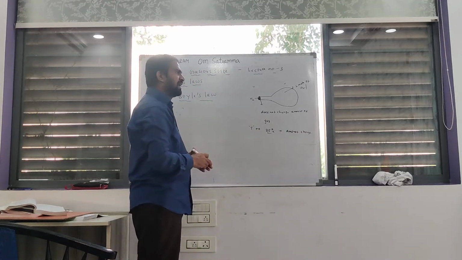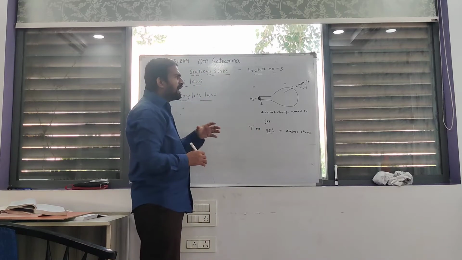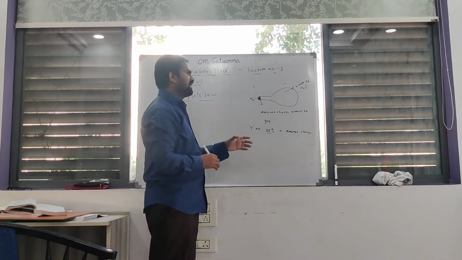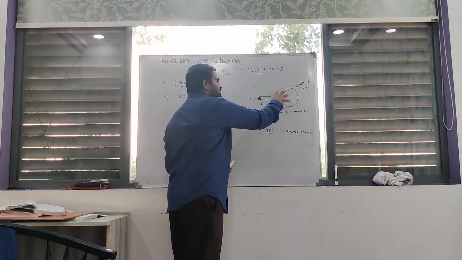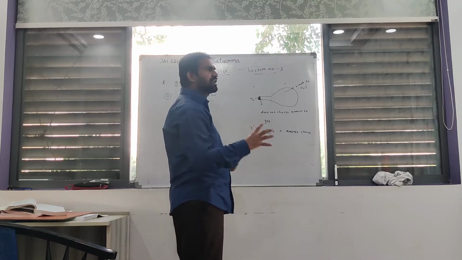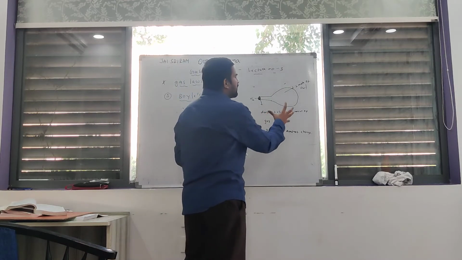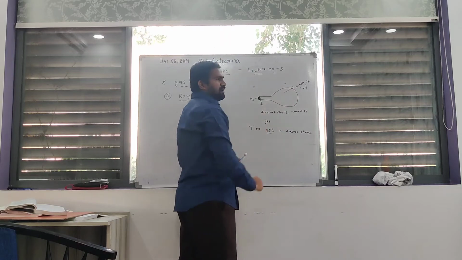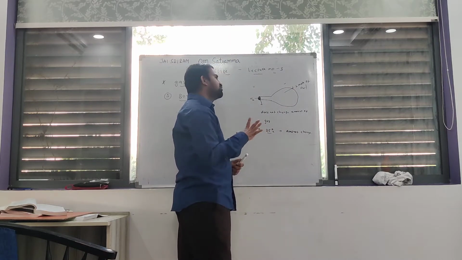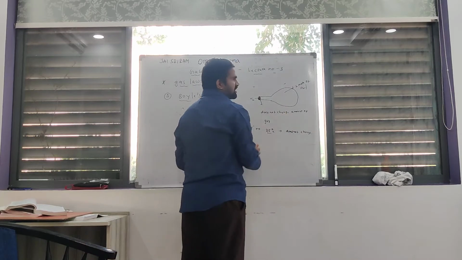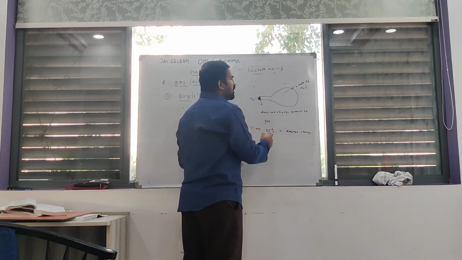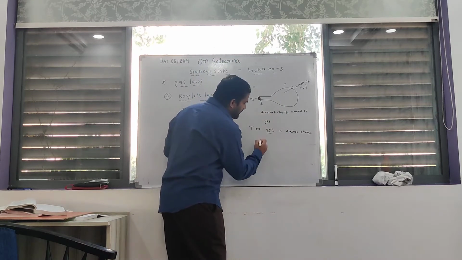If in case I apply some amount of force on the surface of the balloon, for example, if I press this balloon, you can observe that after pressing, the volume of the balloon decreases.